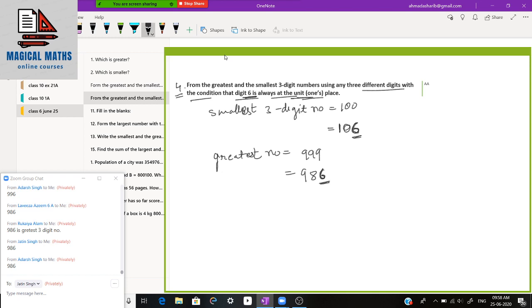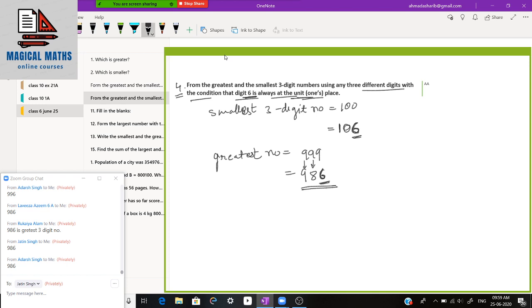Then we don't have to repeat any digit. We cannot write 9 more than one time. That is why I have changed this 9. I have written 8 instead of 9, because 8 is the smaller number than 9, and then 9 as it is. So you can see that none of the numbers is being repeated, and 6 is fixed on the unit place, and this is the greatest number.